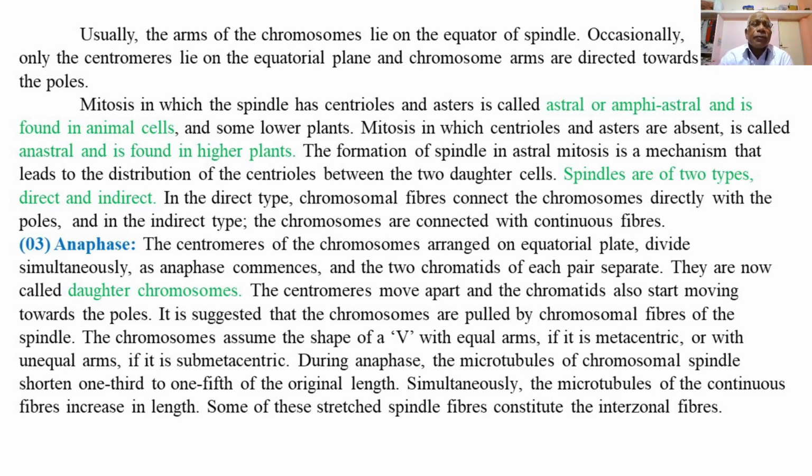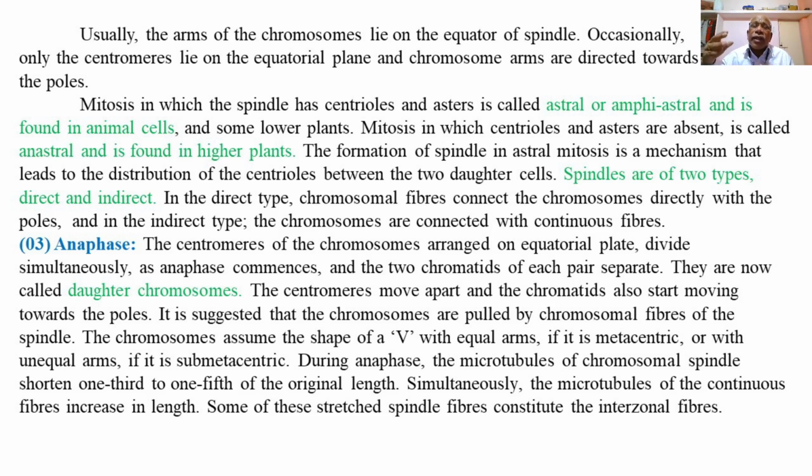Now in anaphase, the centromeres of the chromosomes arranged on the equatorial plane divide simultaneously. As anaphase commences, the two chromatids of each pair separate. Means during the anaphase, what happens? The centromeres of the chromosomes, which have been arranged on the equatorial plate or plane, get divided.